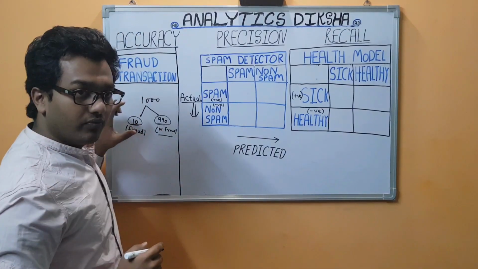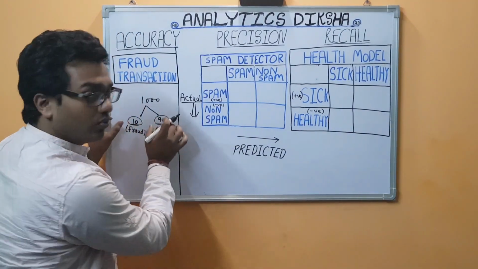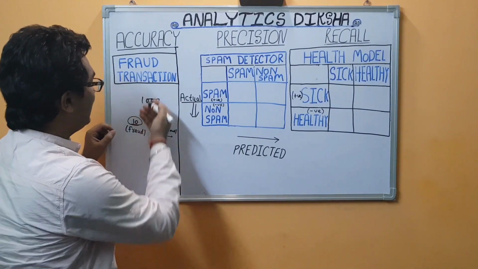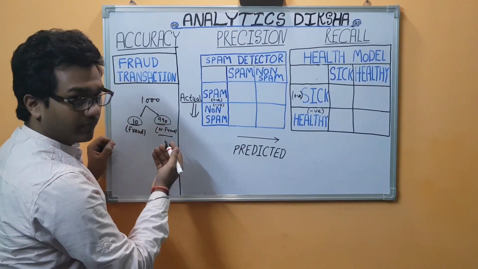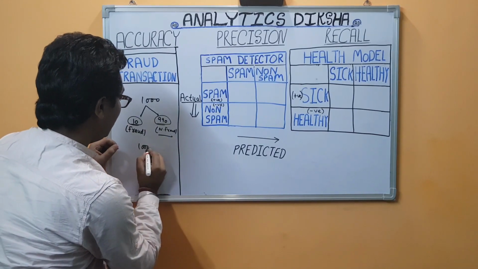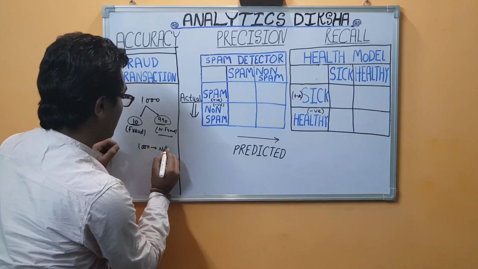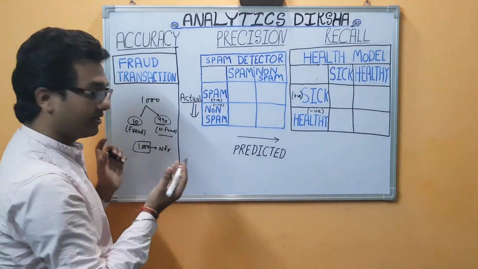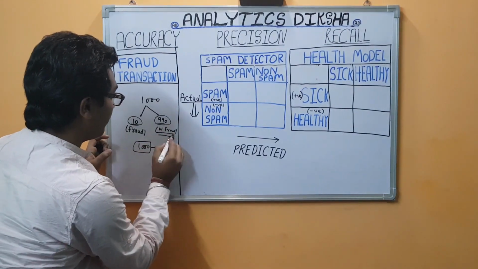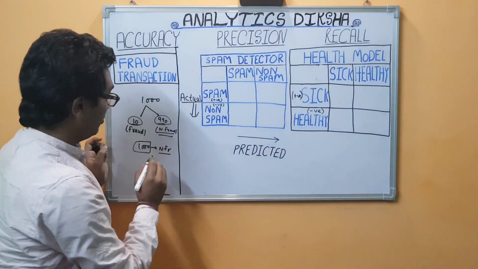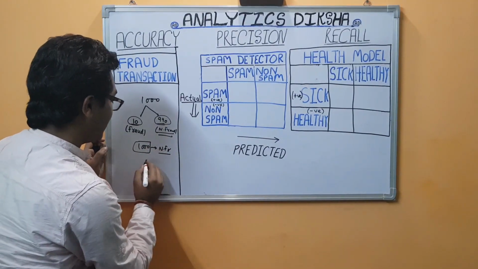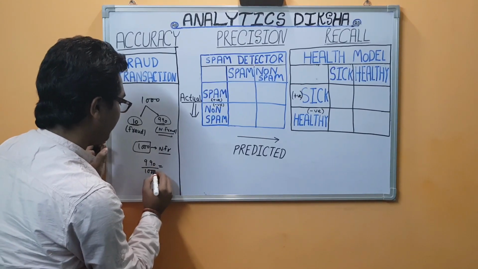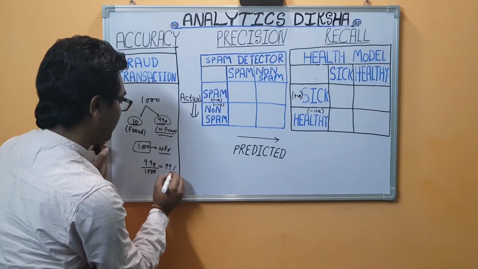Now let's assume these are your true values, but if you predict all the values as non-fraud, it means all 1,000 you predict as non-fraud. So out of this 1,000, 990 will obviously be correct because the 990 are non-fraud. So the accuracy in this case will be 990 divided by 1,000, which comes to 99%.